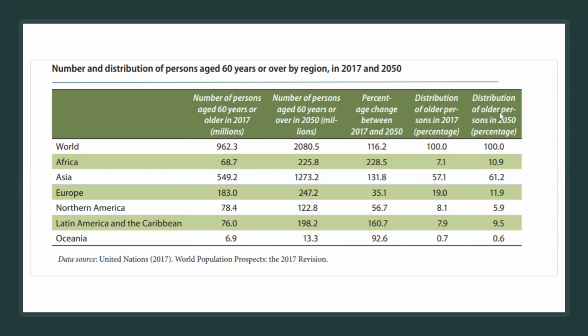Now, the distribution of older persons in 2050. This is what is expected. So, Asia, by virtue of its large total population, of course, will have the largest share.